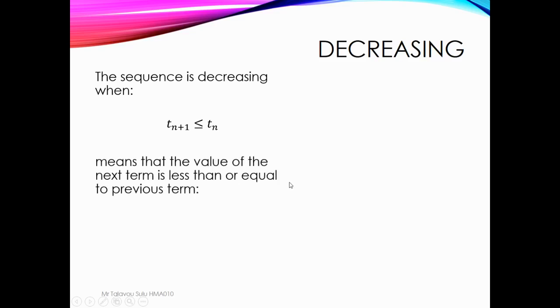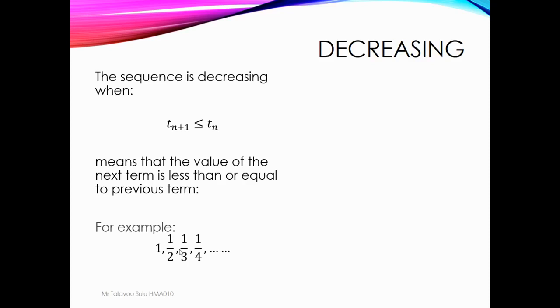So decreasing, when the sequence is decreasing, Tn plus 1 is less than Tn, meaning that the value of the next term is less than or equal to the previous term. For example, this one. Increasing is going up, after 1, then 2, 3, 4. But decreasing is going down. After 1, the next term will be less.